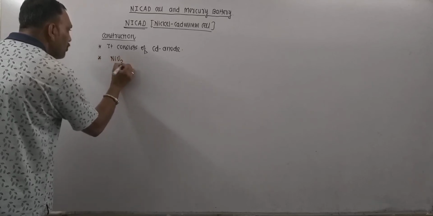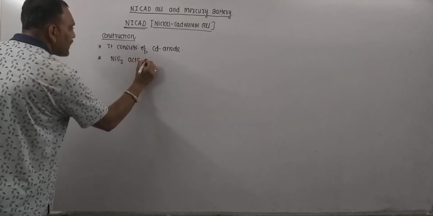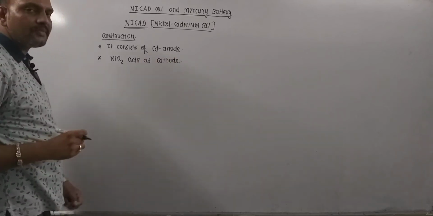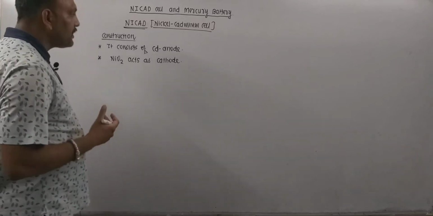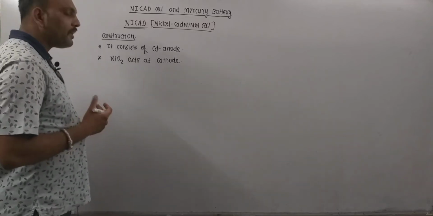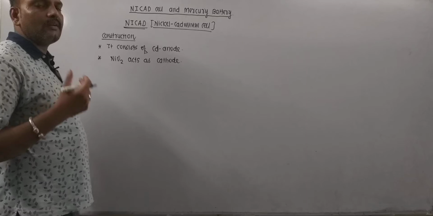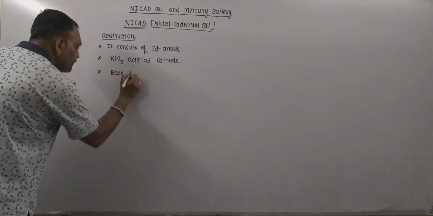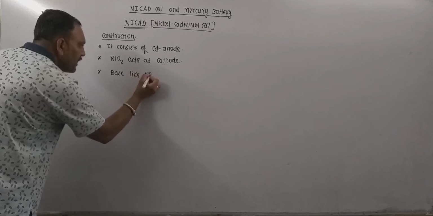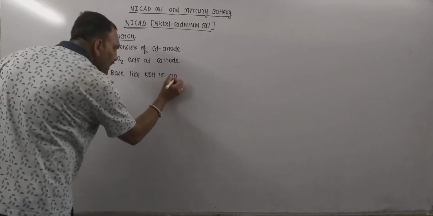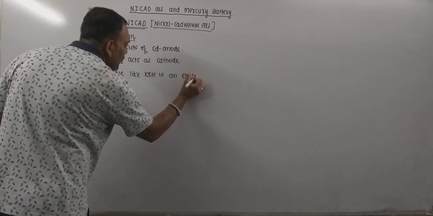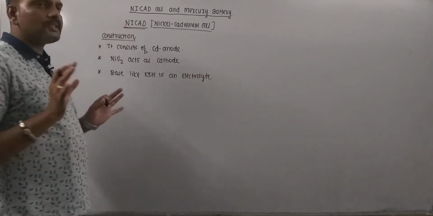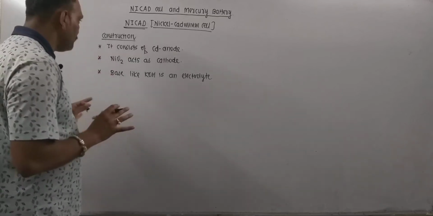So NiO2 acts as cathode in this cell, and the electrolyte to be used must be a base like KOH. So these three simple things are to be known.